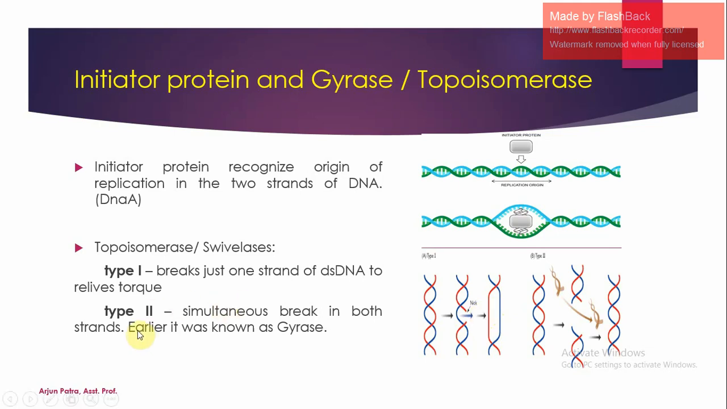Next comes type 2, which breaks both strands of the DNA. If we look at the picture, it shows that the enzyme cuts the whole DNA, that is two DNA molecules, and releases the torque. This type 2 is also known as the gyrase enzyme.